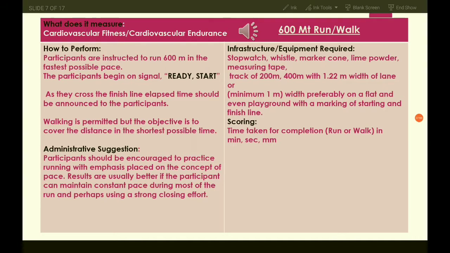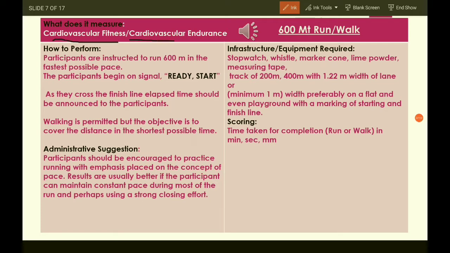Now, how to write down the test of a 600-meter race? See, first of all, it is measured to check the cardiovascular endurance. And how is it performed? The participants, as you have seen, are instructed to run a 600-meter race at the fastest possible pace. That means they have to maintain a constant speed throughout their race. The participants begin the race on a ready and start, which can be by voice and also by whistle.